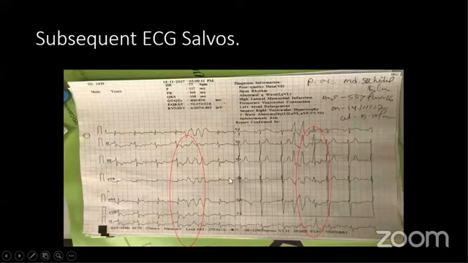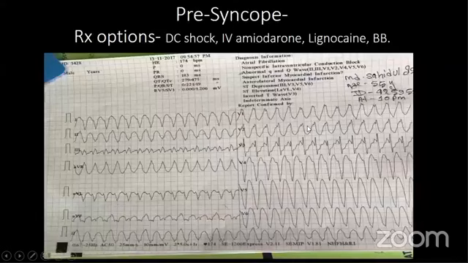If you look at the nature of the PVCs, the first PVC, second PVC, third PVC have 3 different morphologies. That indicates these PVCs are coming from 3 different sites. So that is very dangerous, a precursor of polymorphic VT. In a subsequent ECG of the same patient, the patient developed pre-syncope and syncope. So DC shock is the option in this scenario.